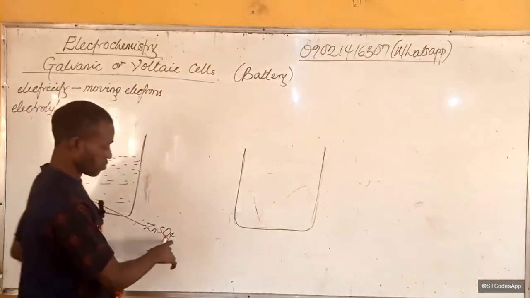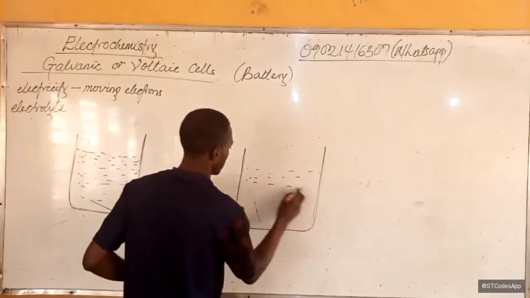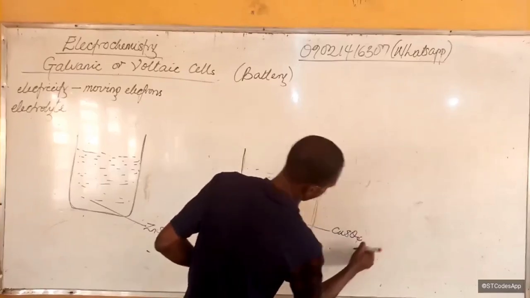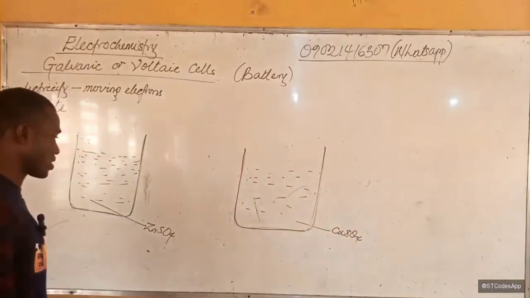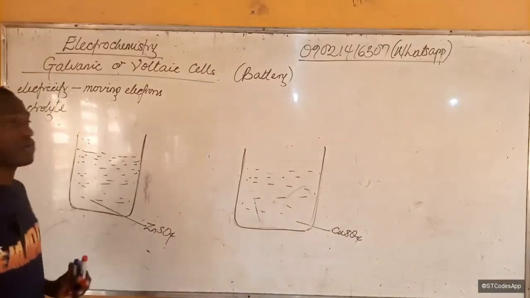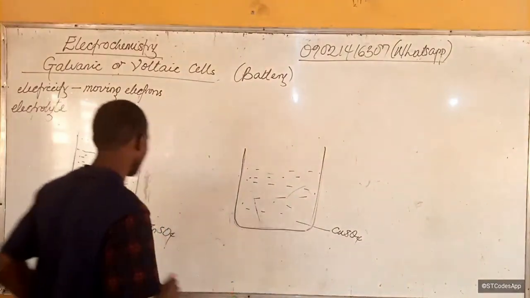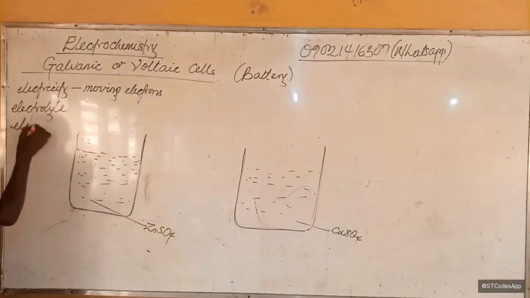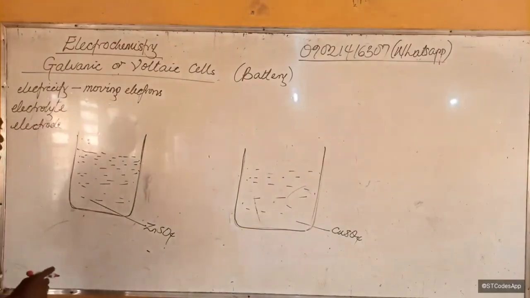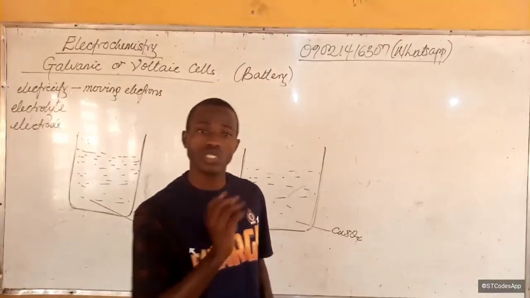Zinc tetraoxosulfate(VI). And here we also have another solution, this time copper sulfate. We could use other metals, and I said we'll use other examples, but we are going to be using this for now. So these are our electrolytes: zinc sulfate and copper sulfate. Now the second component is the electrode. The electrode is just a metal that can either accept or donate electrons.